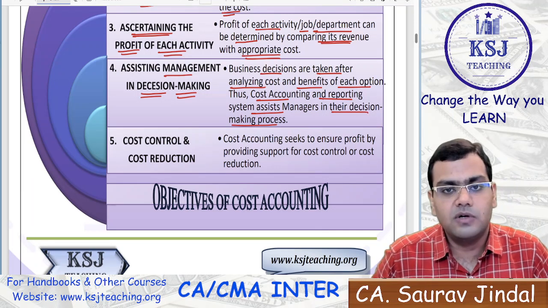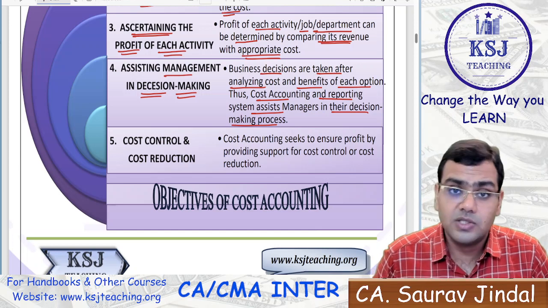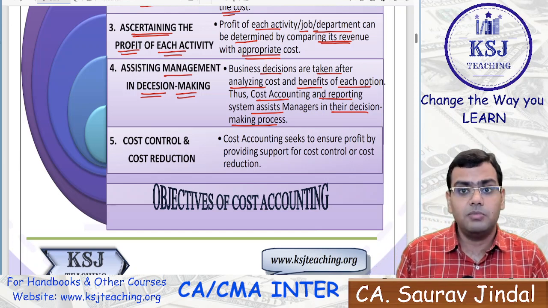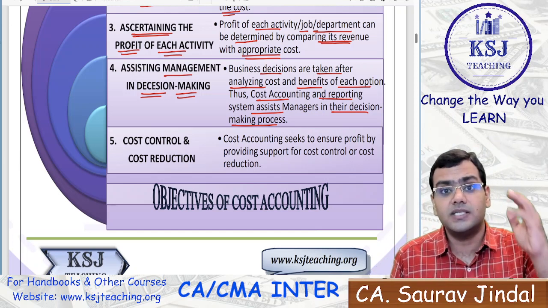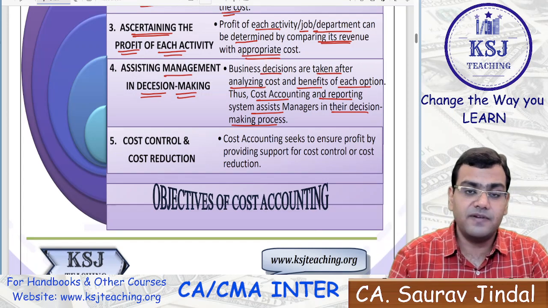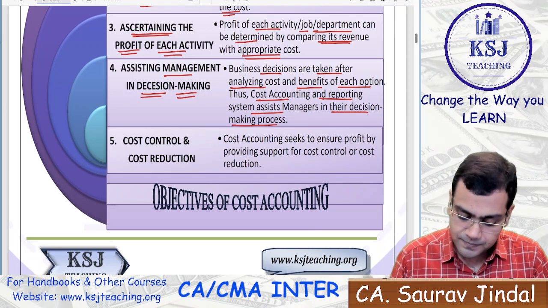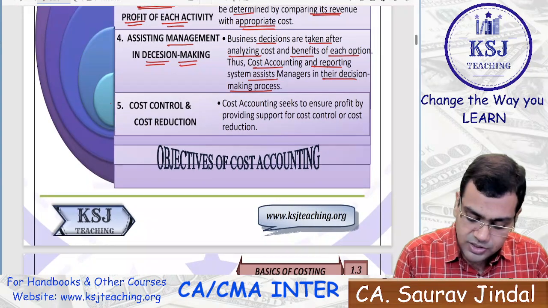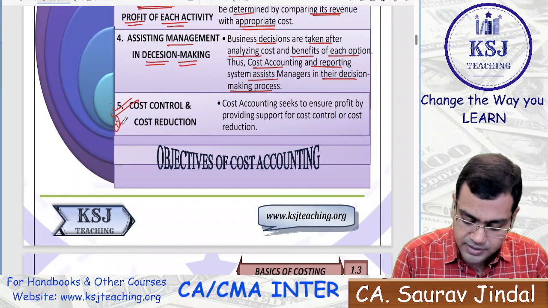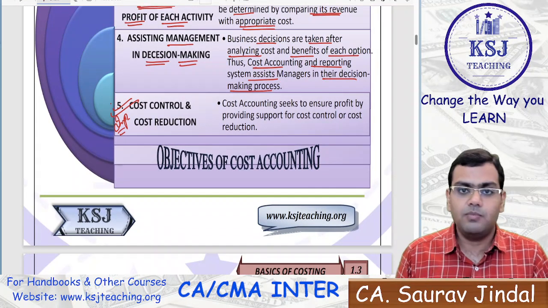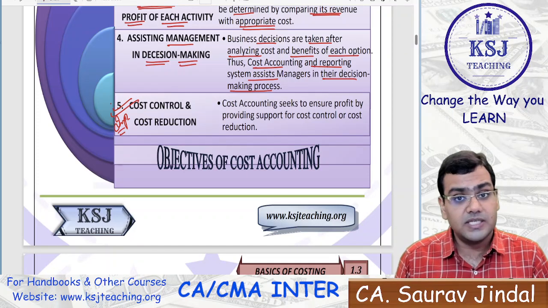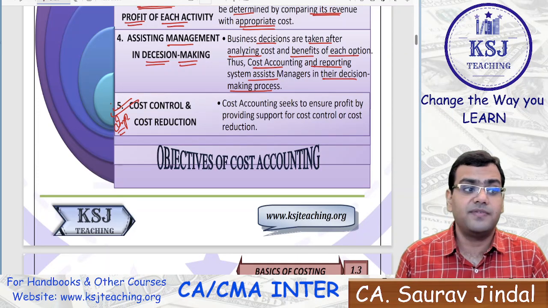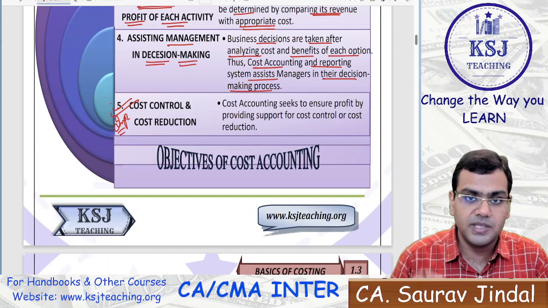So whenever you have to take an important decision, cost accounting plays a very important role because you have to decide what cost will be incurred and what benefit we will get out of that, right? Then cost control and cost reduction. This is very important from the theoretical point of view. This question has been asked in the examination: what is the difference between cost control and cost reduction? That is the next topic that we will be doing.